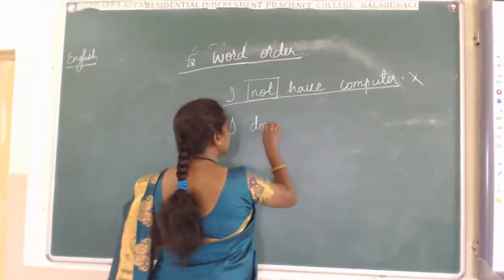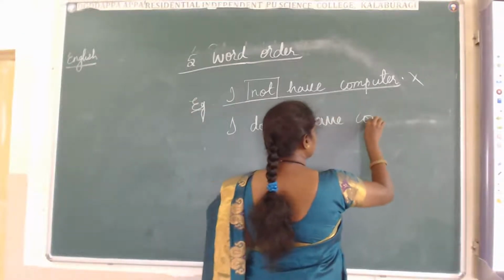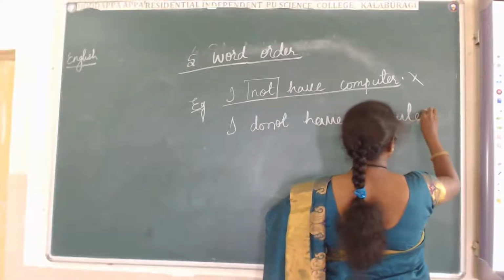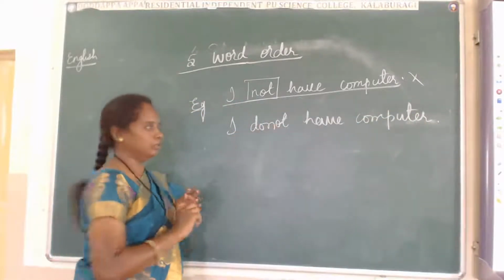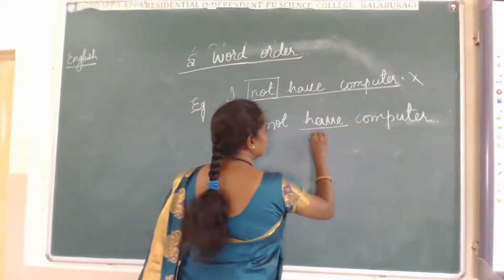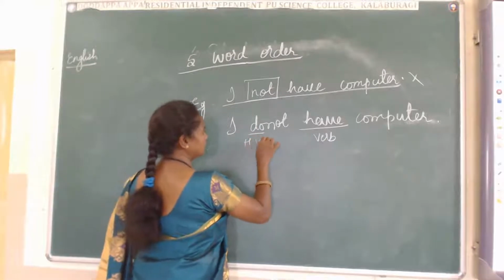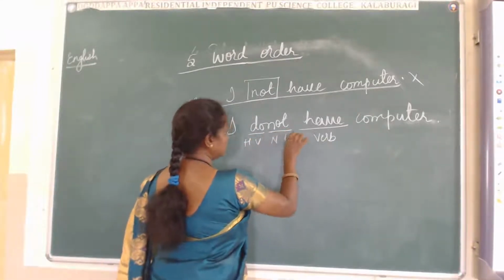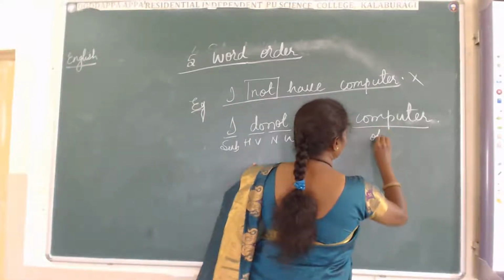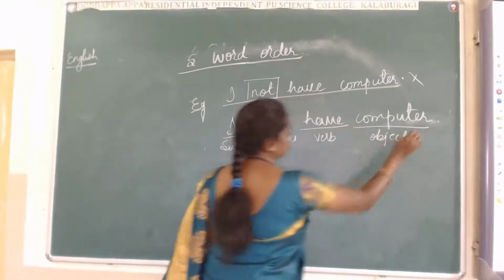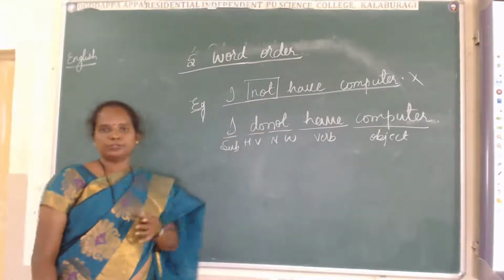I do not have computer. I do not have computer. Have is the verb. Do is the helping verb. Not is the negative word. I is the subject. And computer is the object. See, I do not have computer.